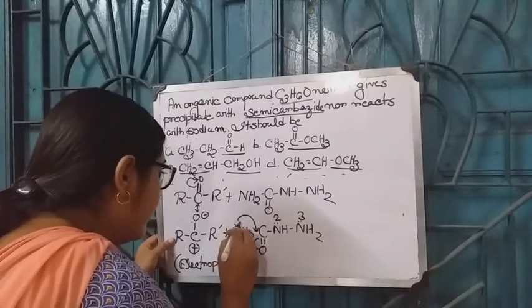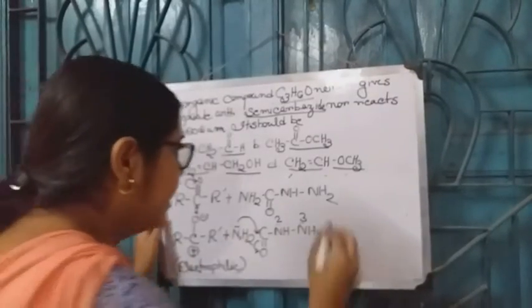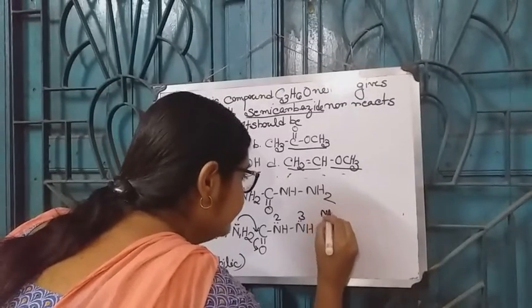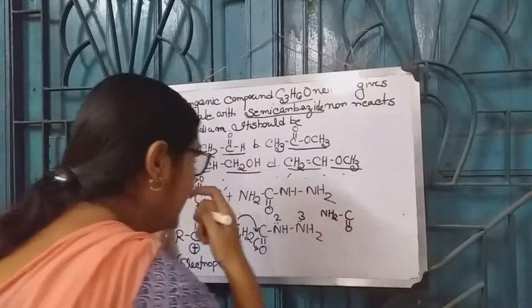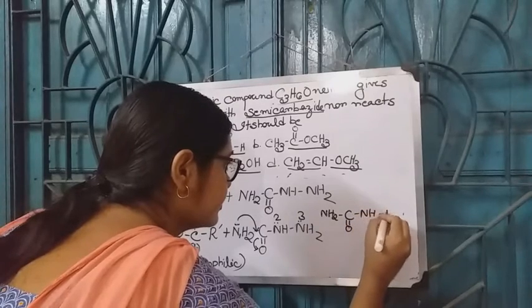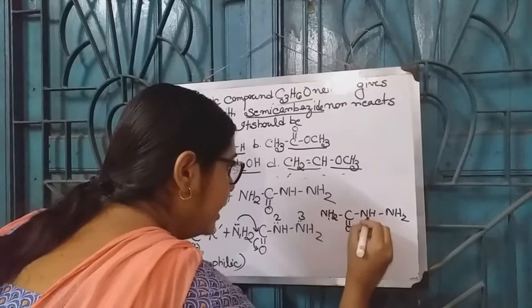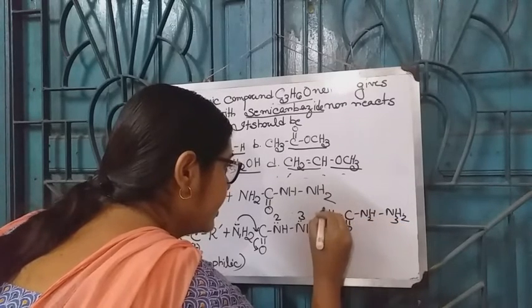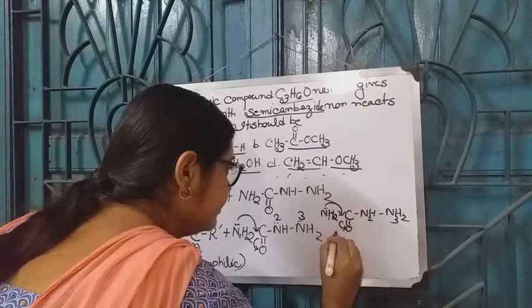Therefore, this lone pair is not available for donation. These undergo resonance in this way. N1, N2 and N3 undergo conjugation in this way.